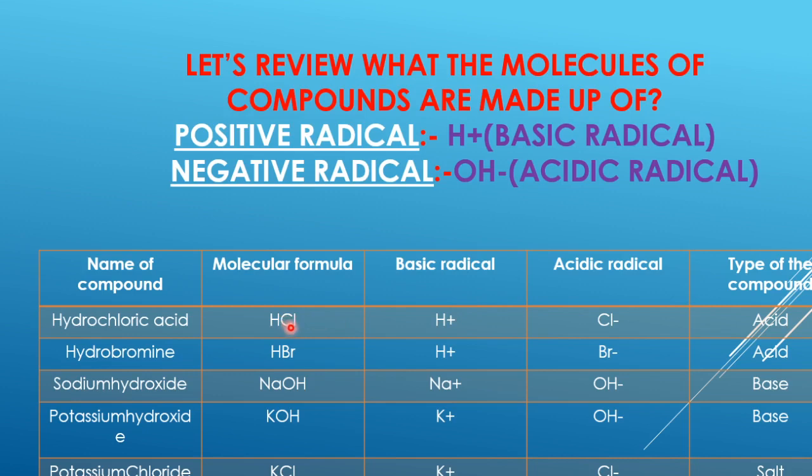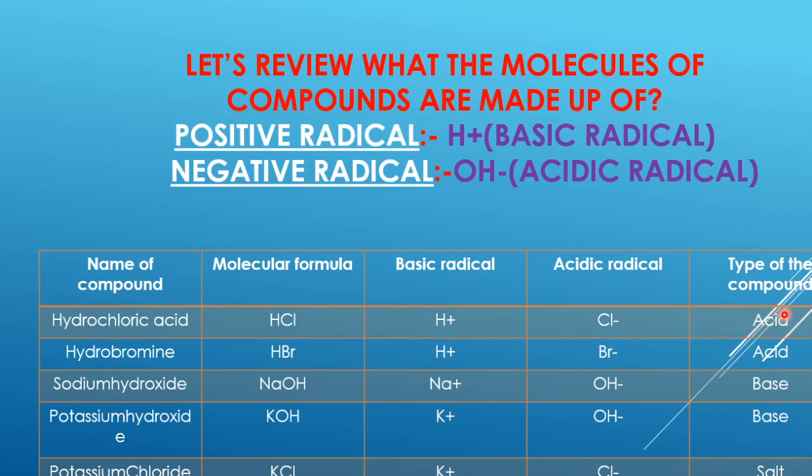So in case of HCl, it forms H plus radical. So H plus radical is what? H plus radical is basic. And it forms the negative radical, that is the Cl minus. That means it is an acidic radical. So the compounds which contain H plus radicals are termed as acids.